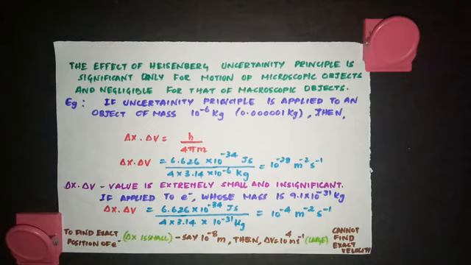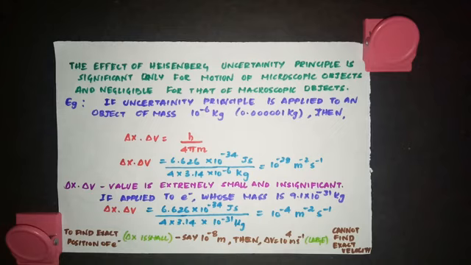So now we know we cannot exactly find the position of an electron in an atom. So all we can do now is talk only in terms of the probability of finding the electron. So we will be seeing in the next video what is meant by the probability of finding an electron.